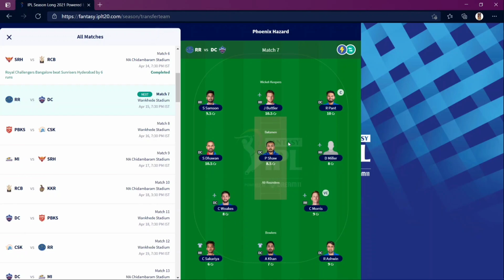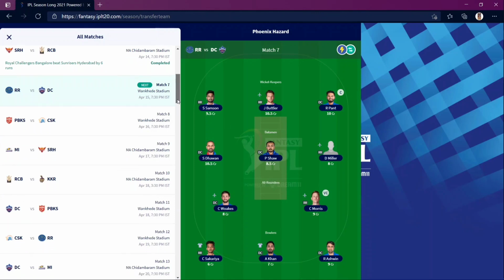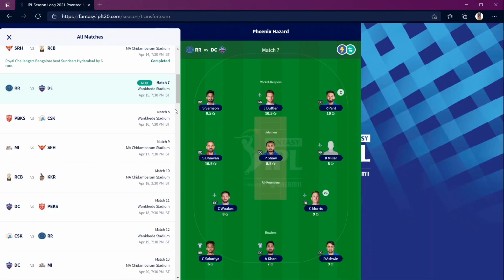So I'll be replacing these two, and I'll be picking KL Rahul with some kind of batsman who can come in cheaply like Deepak Hooda maybe. Next match is also at Wankhede, so I will be using at least 3 transfers for this team. I'll ask my brother to use at least 3 transfers.